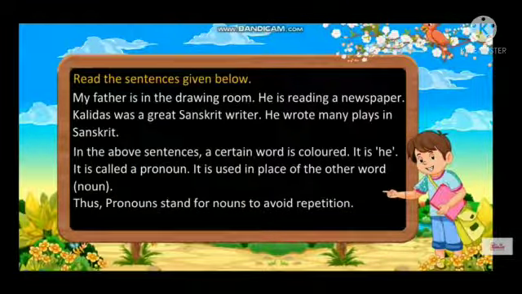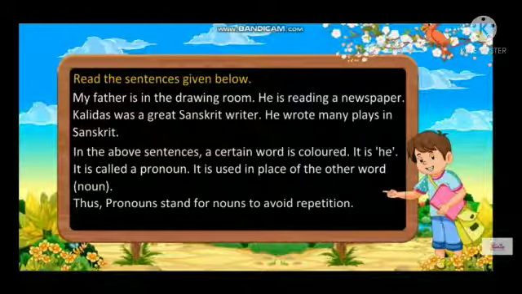First, read the sentences given below. My father is in the drawing room. He is reading a newspaper. Kalidas was a great Sanskrit writer. He wrote many plays in Sanskrit. In the above sentences, a certain word is colored. It is "he". It is called a pronoun. It is used in the place of the other word, noun. Thus, a pronoun stands for nouns to avoid repetition.